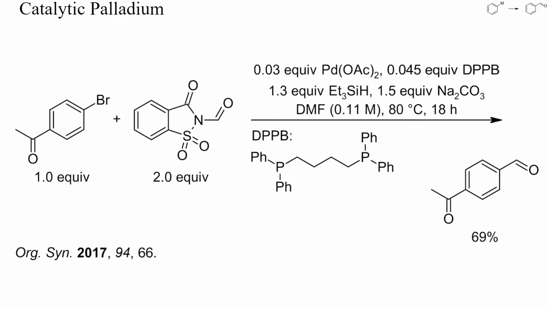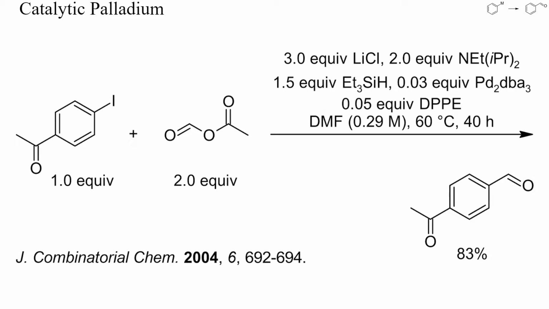Instead of carbon monoxide or isonitriles, certain formic acid derivatives may also act as formyl cation equivalents. Here, N-formylsaccharin was the formylating electrophile. Formic anhydride is not sufficiently stable to allow isolation and storage at room temperature, but the mixed anhydride of formic and acetic acid can be prepared, purified by distillation and stored at 4 degrees Celsius.